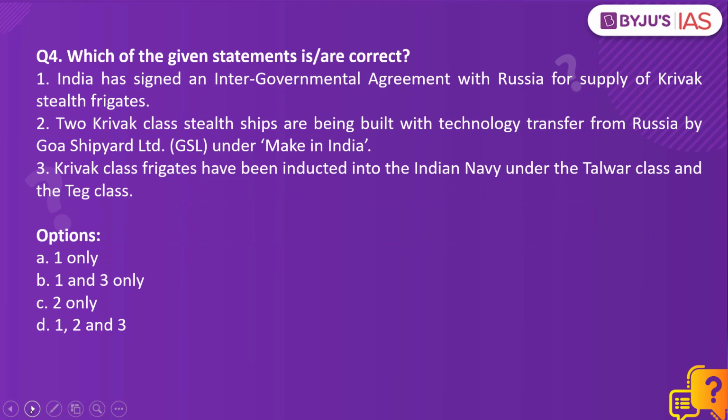Moving on to question number 4. Which of the given statements is or are correct? 1. India has signed an intergovernmental agreement with Russia for supply of Krivak stealth frigates. 2. Krivak stealth ships are being built with technology transfer from Russia by Goa Shipyard Limited under Make in India. 3. Krivak stealth frigates have been inducted into the Indian Navy under the Talwar class and the Teak class.